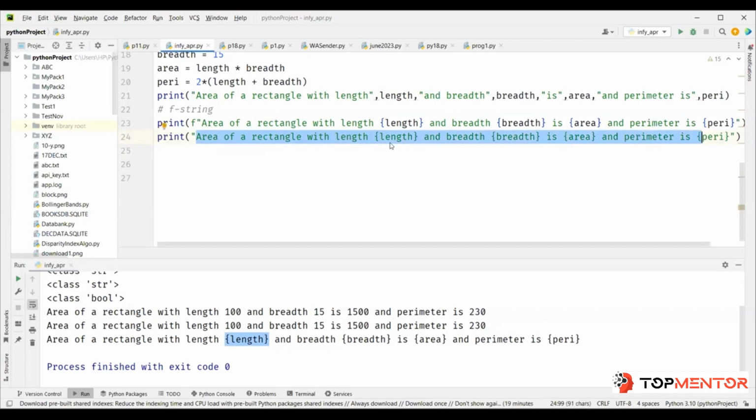There is no way to tell Python that this is a variable and you need to replace it with its value. That's why we have to put f. The moment you put f, it knows there will be some curly brackets inside, and within the curly bracket, whatever you have, we need to replace with the value of that.